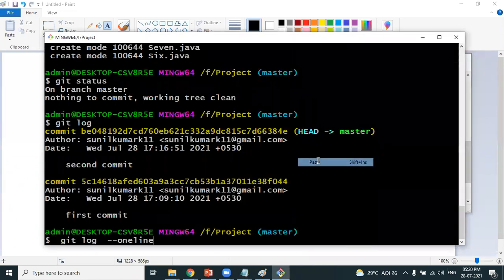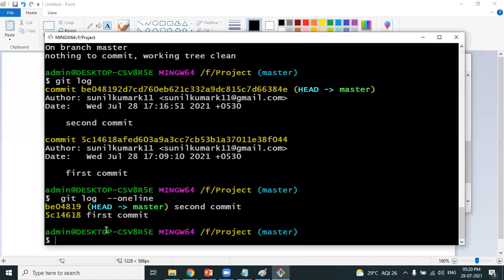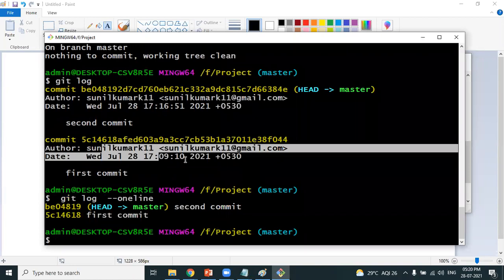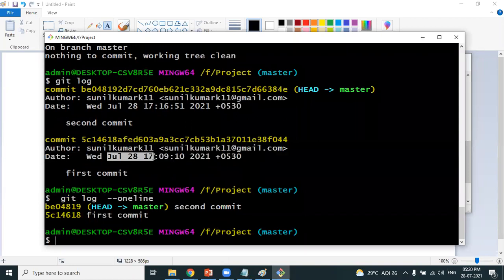Look at the one line option. It will show you the list of commits in one single line. How many commits are you having? First commit as well as second commit. You will not get all the unnecessary information about metadata, the date and time and all this. Instead, you want to see every commit in one single line. The one line option will show you the list of all the commits, with every commit shown in one specific line.